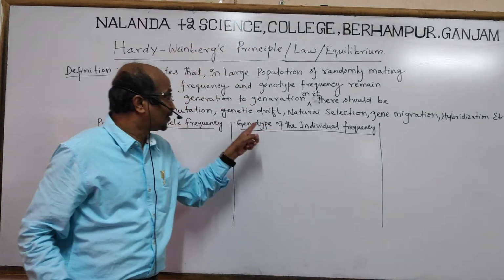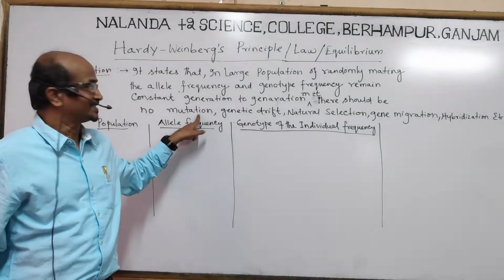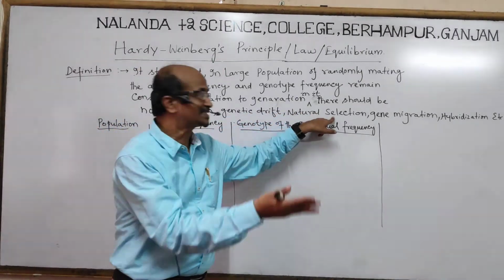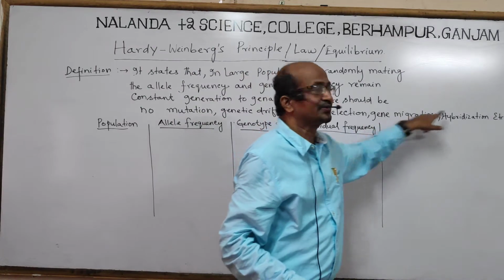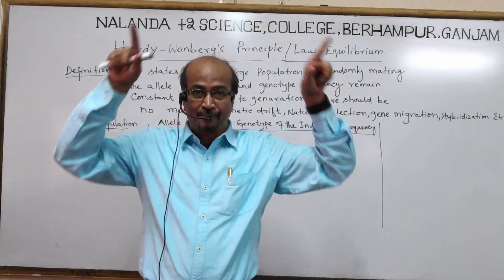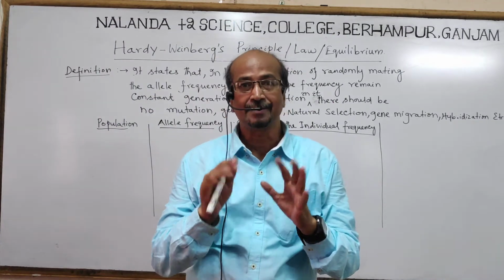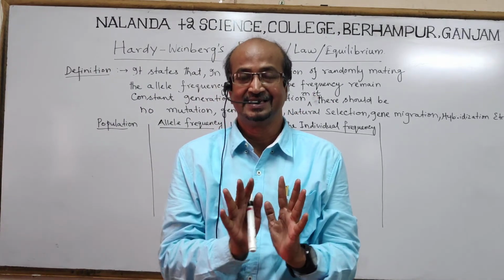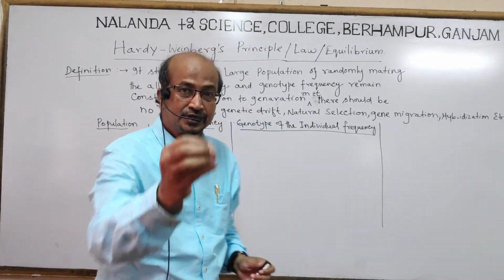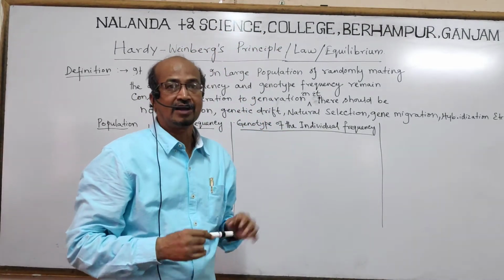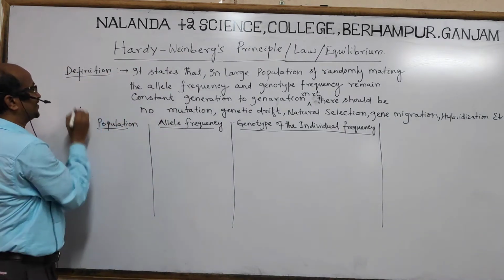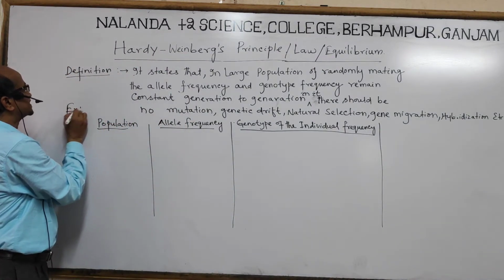That's why he said there should be no mutation, no genetic drift, no natural selection, no gene migration, no hybridization. If that condition is there, that population has a constant character from generation to generation. It is simple. So that is the definition, and I will give the explanation here.